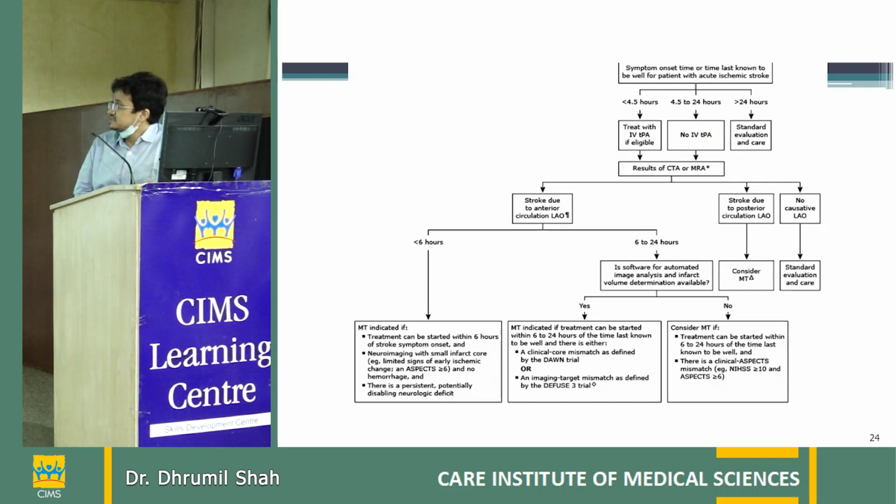If he is less than 6 hours, then according to the standard guidelines, the patient can be taken for mechanical thrombectomy. And if the patient has large vessel occlusion and has come after 6 hours but before 24 hours, then after advanced imaging studies, we can select the patient according to the DAWN and DEFUSE trial criteria. If he fits into those criteria, then we can take him for thrombectomy, and this window is now extended up to 24 hours. And those patients who have no large vessel occlusion, we do standard care.